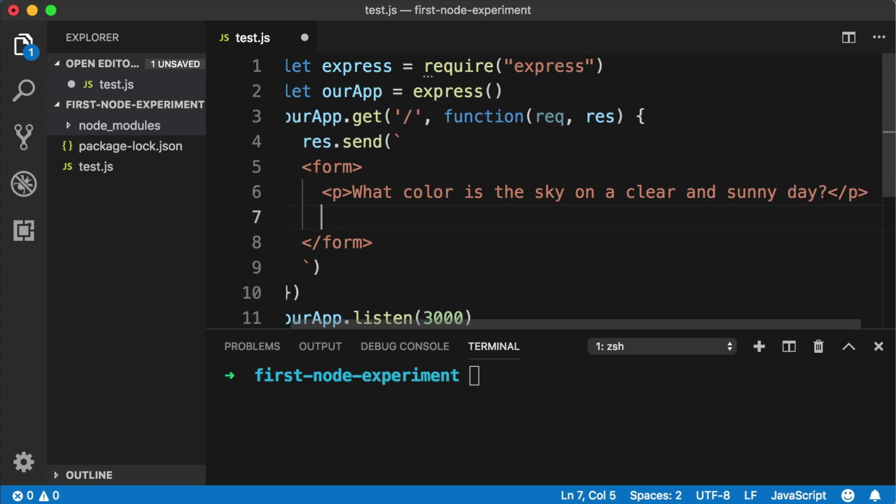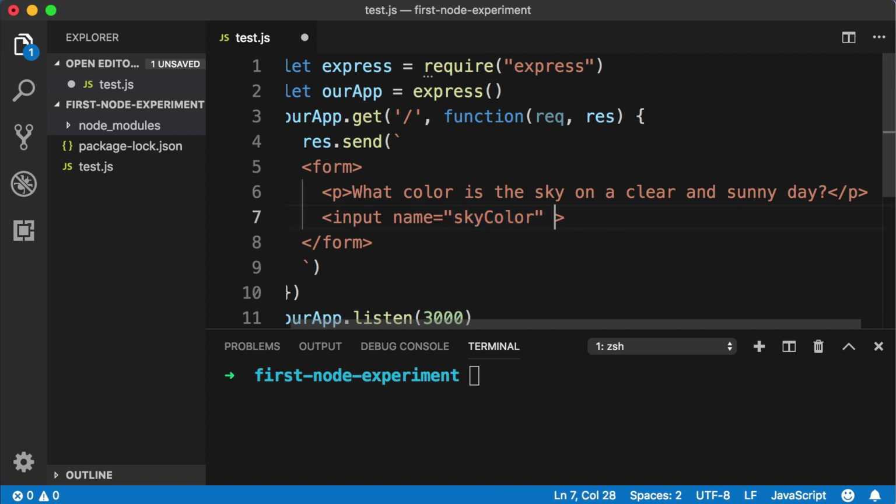Maybe right below that paragraph, let's create a form input field that the user can type into. So just create an input element. Input does not need a matching closing tag, but on the opening input tag, let's give it a name. So name equals and then quotes. And let's say skyColor. I just made this name up. It doesn't matter. It could be unicorn or pizza or anything.